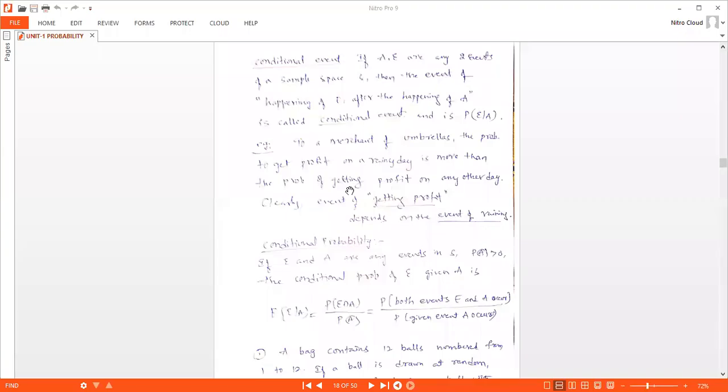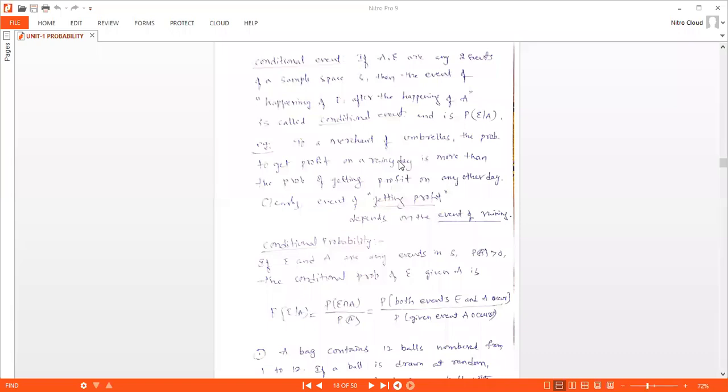Probability in the last class. Welcome to COSM class. So today we will learn some more problems and definitions from the probability.